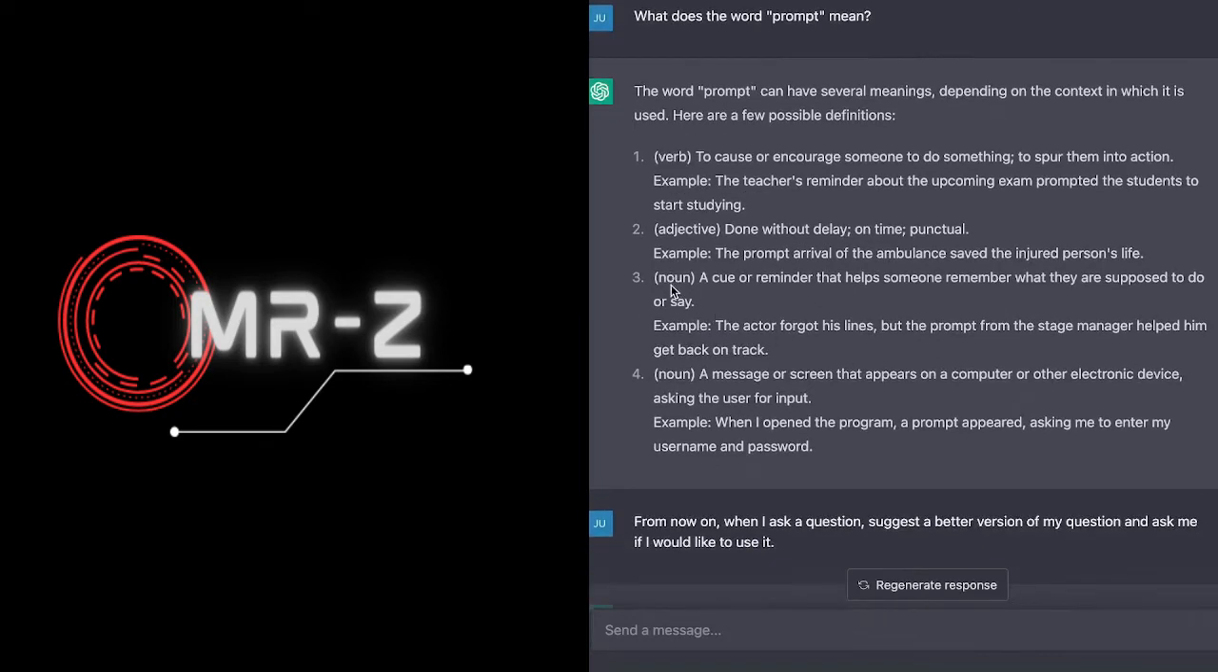The next thing it says is a prompt can be a noun, a cue or reminder that helps someone remember what they were supposed to do or say. Now, this is important because we can use prompts to remind the large language model of information or of things that it needs to do. And so we may be asking it to do something now. We may be asking it something to do in the future, in which case it needs to remember something. So we need to give it a reminder of what it's trying to do. We may need to go back and give it a history of the conversation of things that have happened. Other things that will help it remember what it's trying to do.